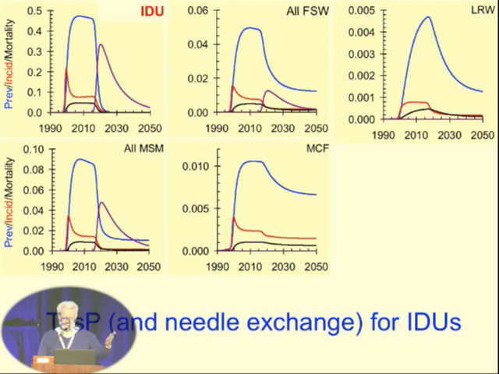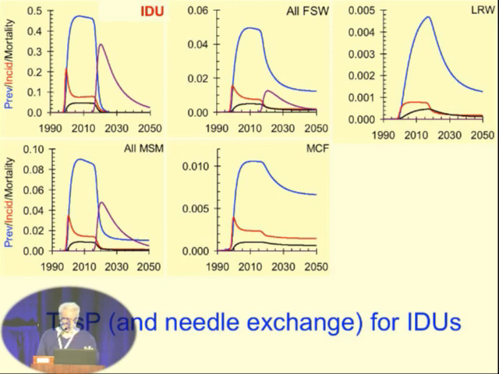So the blue line top left is the prevalence, red is incidence, black is mortality, the purple line is actually ART coverage, which I didn't mean to put on the slide. But you see, we can drop the prevalence, the incidence, the mortality by 2018 or so. But the point of the slide is really not so much to look at the IDUs, but to see what is the effect on the other groups.